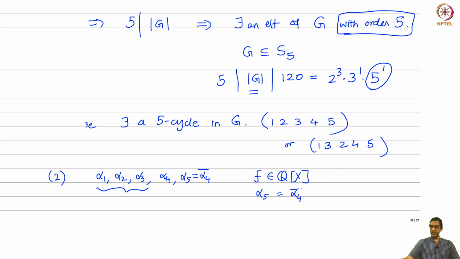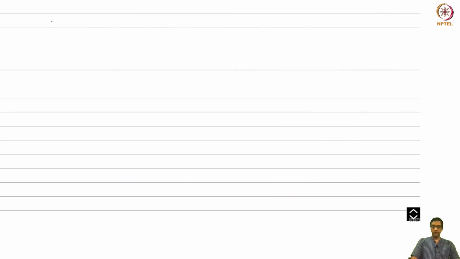Now observe that we have an automorphism of C. Look at the complex numbers. The conjugation map is a field automorphism, if you wish. It preserves all the operations.